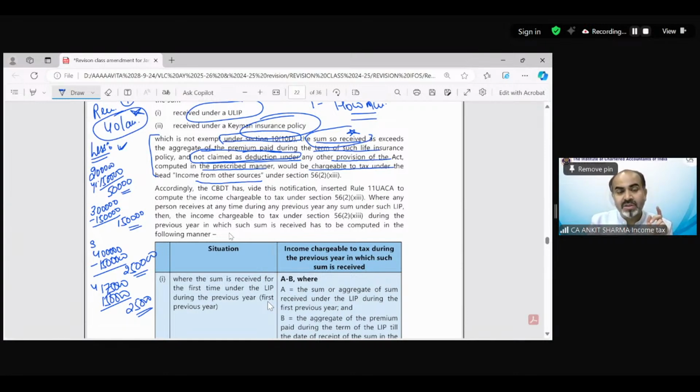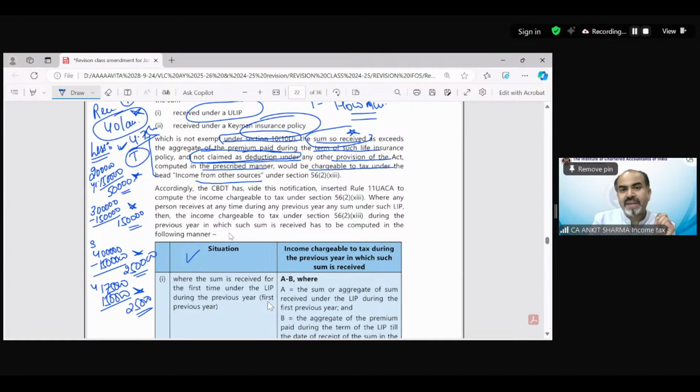So we are talking about these payments like 50,000 plus 150, that means 2 lakh. Then this 250, 450 and 25,000. So we are talking about 4,75,000 would be deducted and the balance is going to be taxable as your income from other sources. This is the rule which has been explained over here.